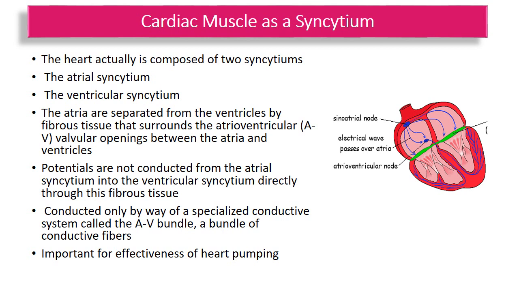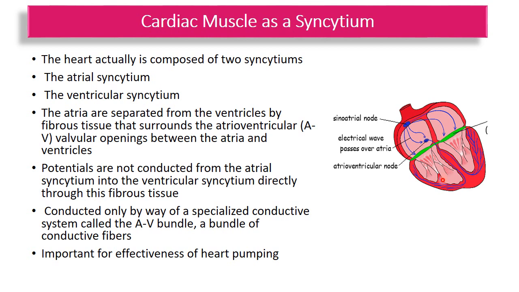The heart actually is composed of two syncytiums. The atrial syncytium above and the ventricular syncytium that constitutes the two ventricles. The reason is the atria are separated from the ventricles by a fibrous tissue. You look at here, the green colored one, that surrounds the atrioventricular valvular opening between the atria and the ventricles.